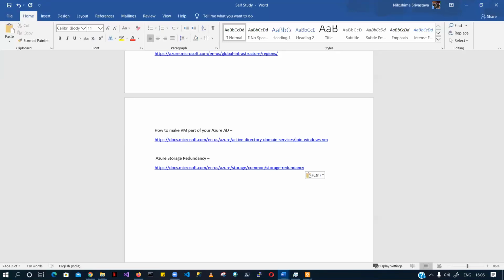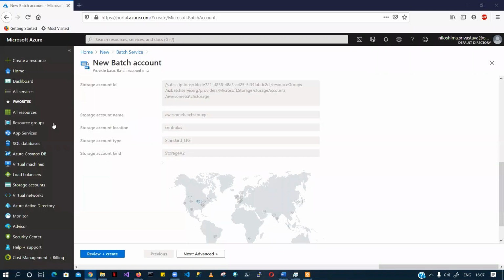It will give you the redundancy details: what is redundancy in the primary region, what is in the secondary region, what is read access redundancy, and so on and so forth, right? Do read it. If you have any questions, please feel free to ask me. I'm not going to cover this as part of this session, because one, it is not part of your curriculum, and two, this should have been asked earlier.